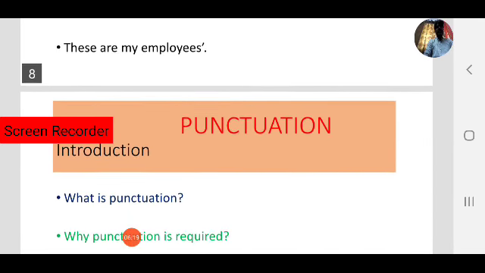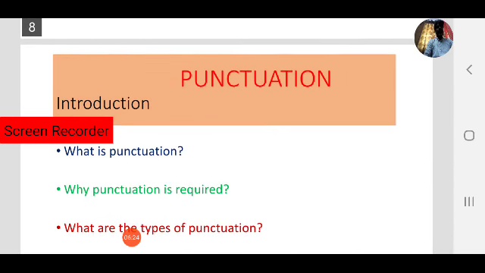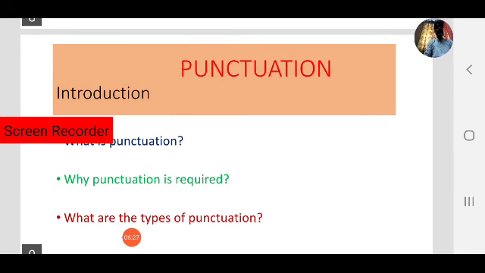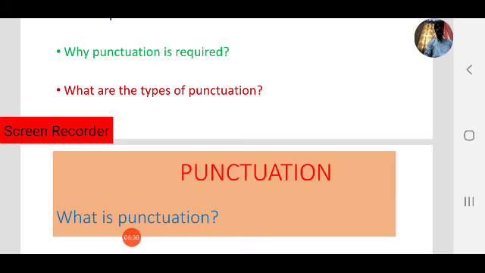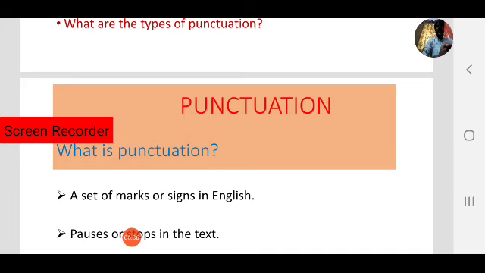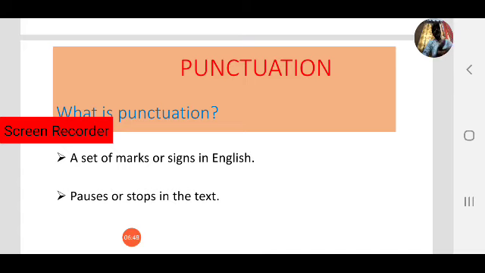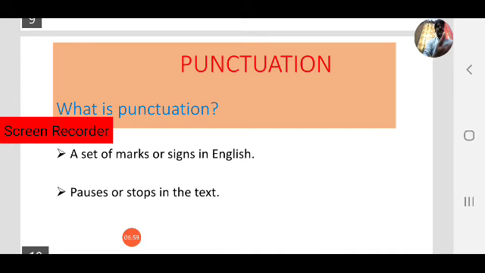So let's go into the session. We will learn what punctuation is, why punctuation is required, and what the types of punctuation are. Next, what is punctuation? Punctuation is a set of marks or signs in English writing for pauses or stops in the text. The text is not continuous; there are some pauses and stops in it. For that we use marks or signs.